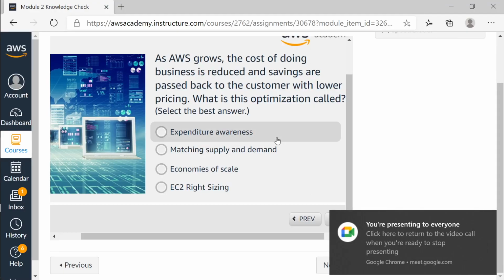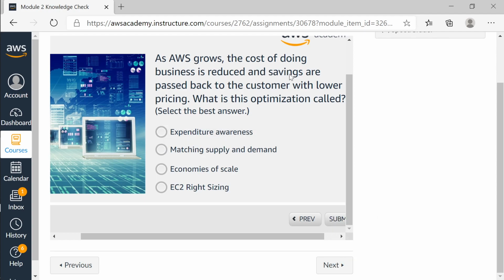So cost is reducing, and whenever the cost is reducing, the savings is passed to the customer. So when does the cost reduce? When more customers are there, right? So the cost of running the business reduces, and the savings is given back to the customer with lower pricing.